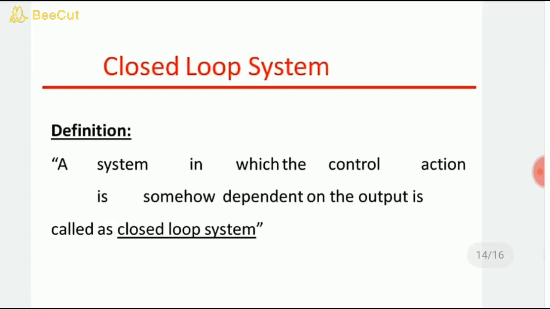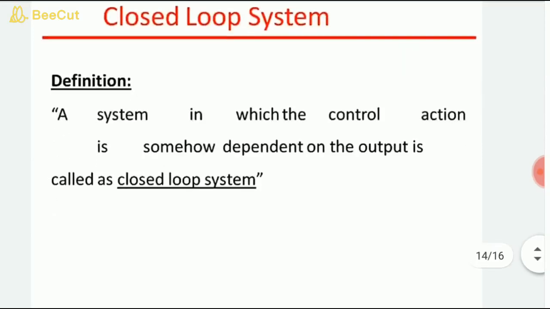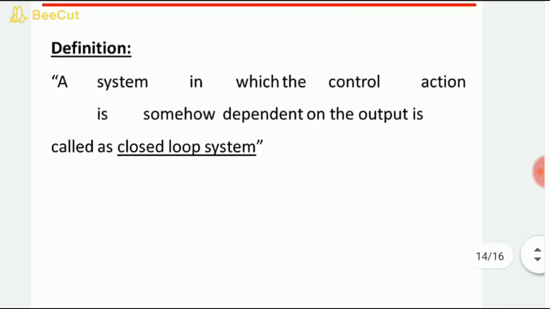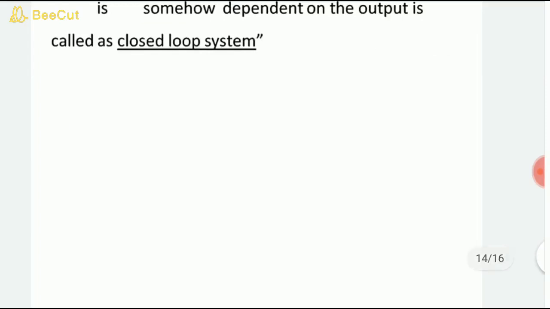If we talk about the closed loop system, students, that is a system in which the control action is somehow dependent on the output, and it is called a closed loop system. So here the feedback system is present in the closed loop system.